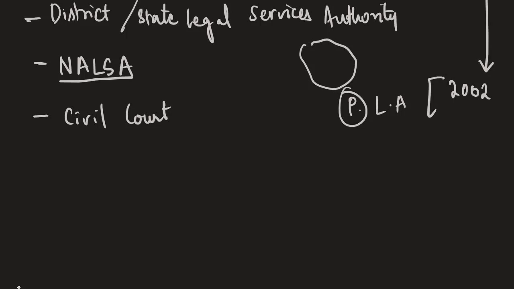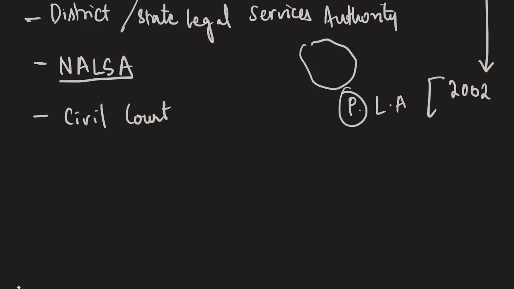And any award or verdict that is given by the Lok Adalat shall be deemed to be like an order of a civil court, and every award made by the Lok Adalat is going to be final and binding, and no appeal shall lie before it.